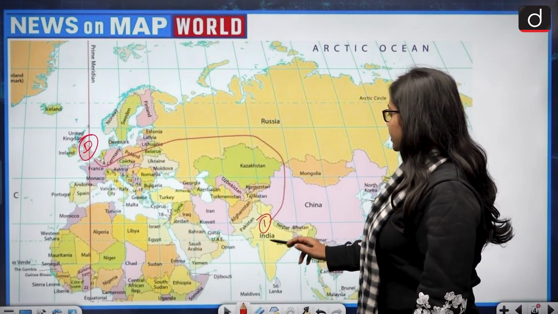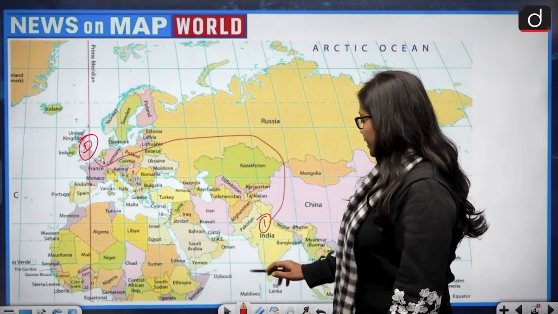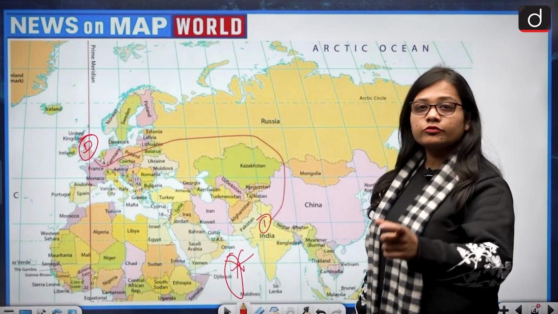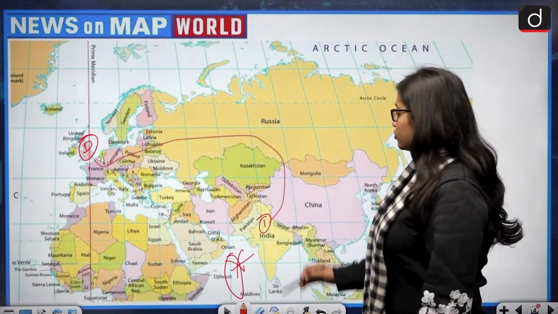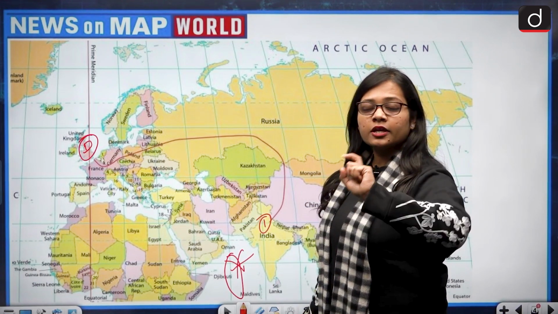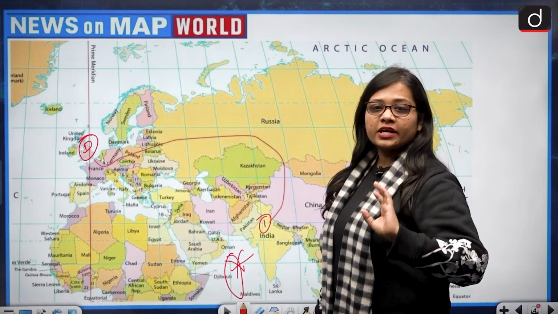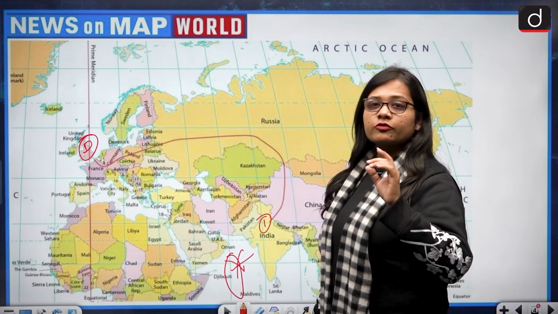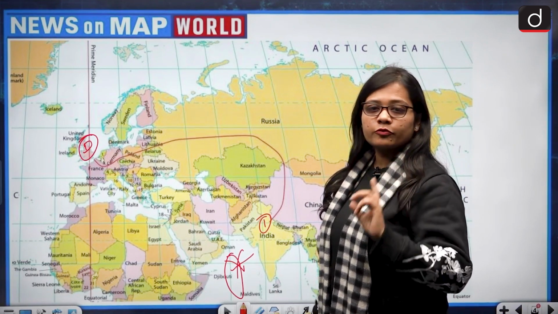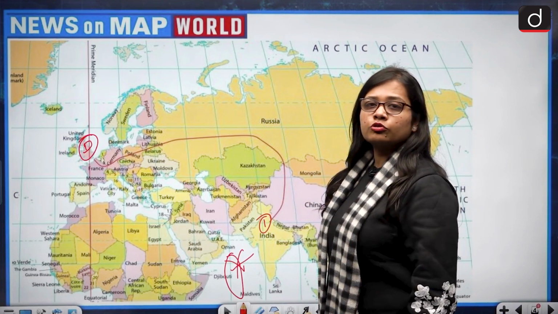So let us first see. The person has to move only by land route, so India cannot use the sea route, and this route gets eliminated. And we have to talk about the minimum number of countries. If the person passes through the Pakistan, Afghanistan, Iran route, then the number of countries will become more. So the Central Asian countries route will not be taken by a person moving from India to the UK. So the route which will be followed by the person through land route only.